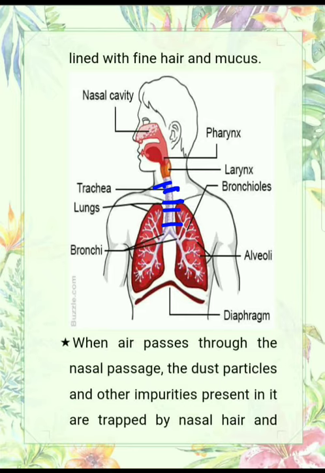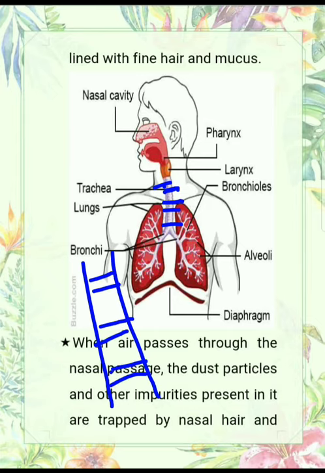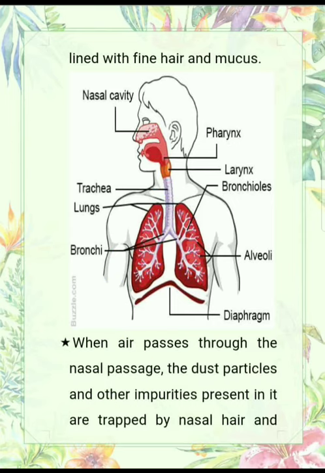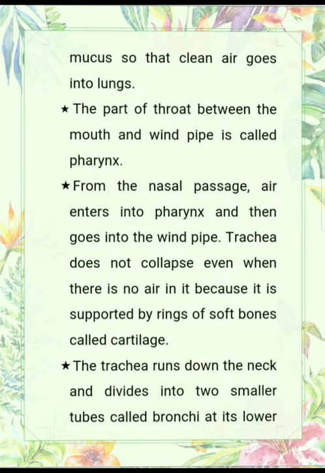When air is not present, the trachea is like a tube, and here cartilaginous rings are present. These rings protect the trachea from collapsing when air is not present. The part of the throat between mouth and windpipe is known as pharynx.